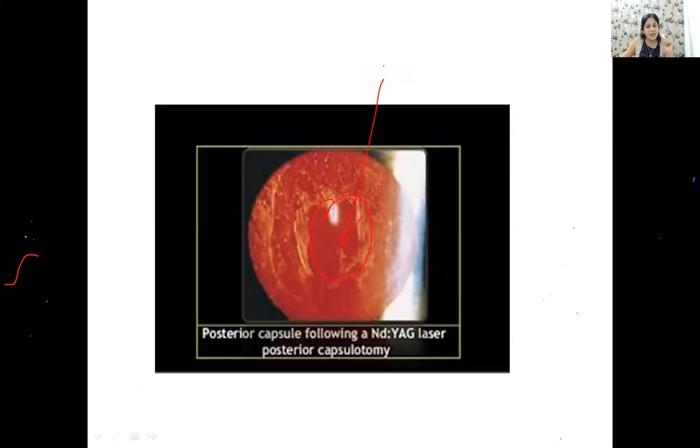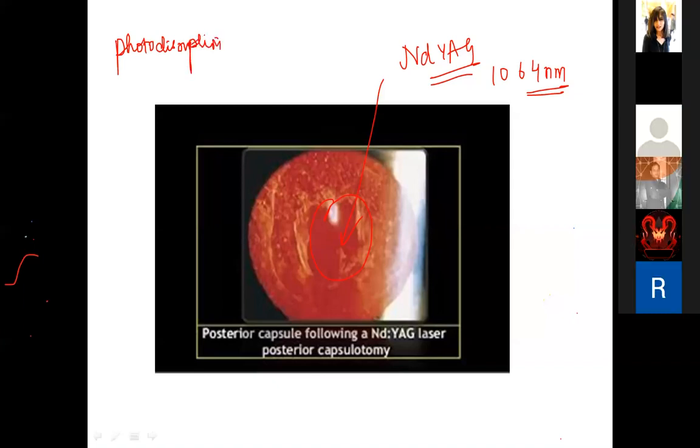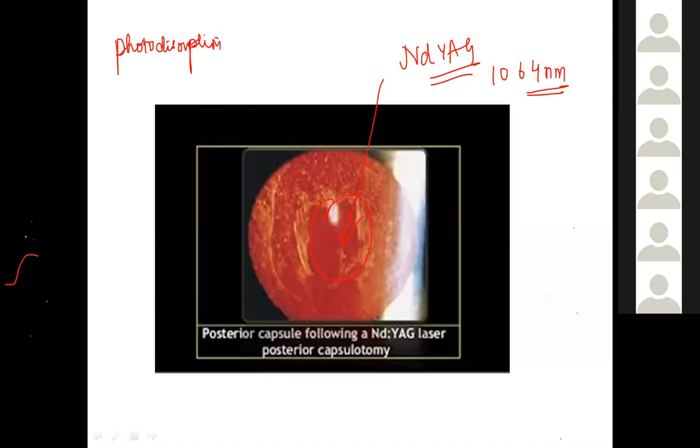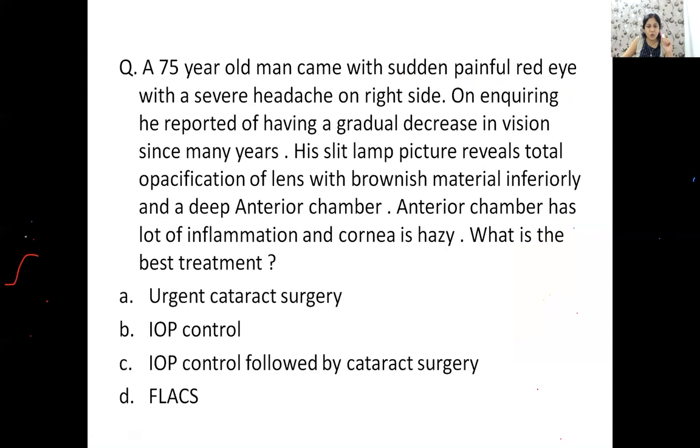Okay. Which laser are you using? We are using the Nd:YAG laser. The wavelength is 1064 nanometers and the mechanism of action will be photodisruption. Okay? So you should know all this about complications of cataract surgery. It's a very, very, very important topic for your upcoming exam. Okay? Chalo. Now let us read some more important, interesting problem-based questions on cataract.